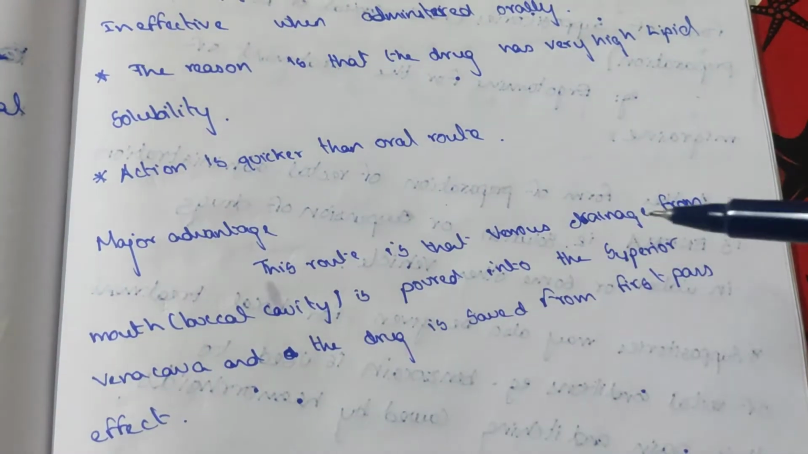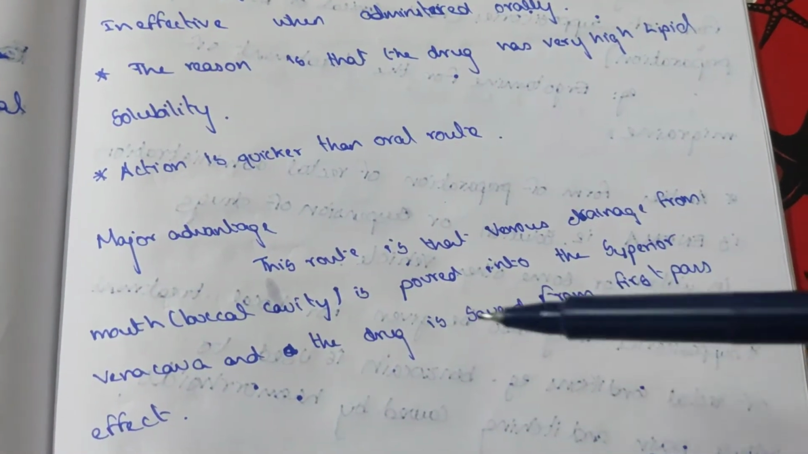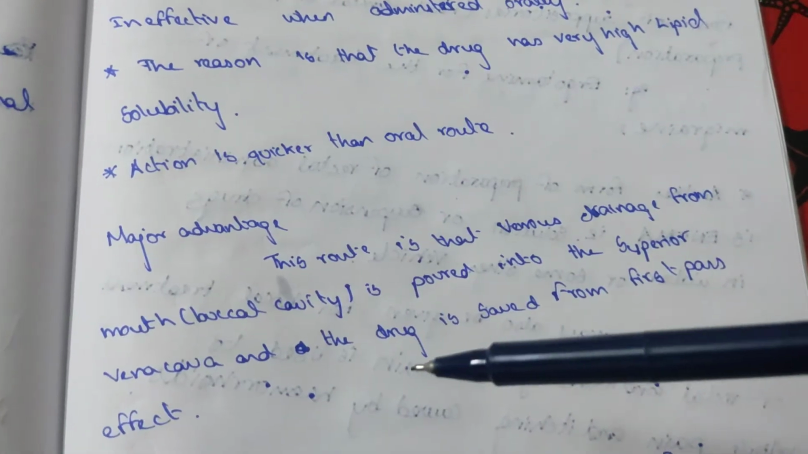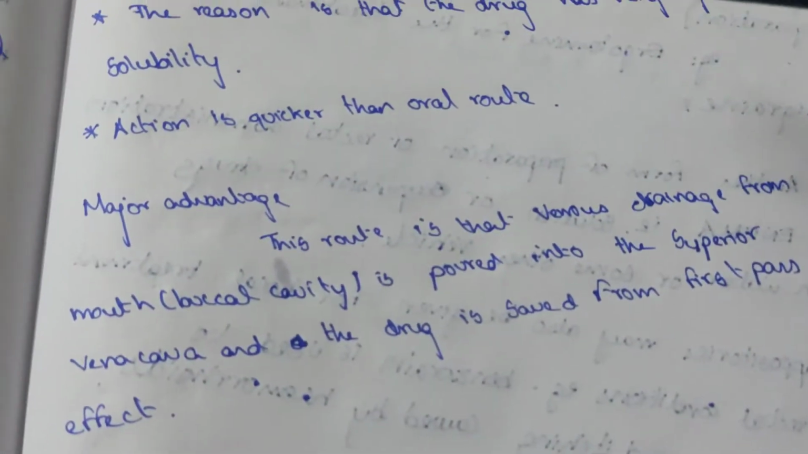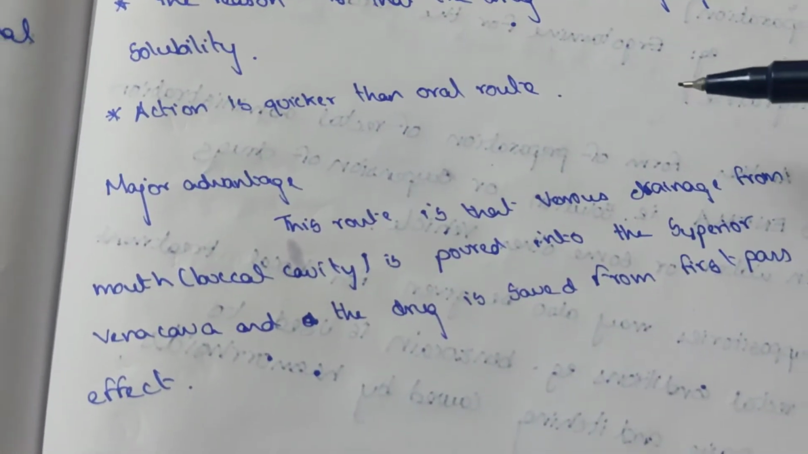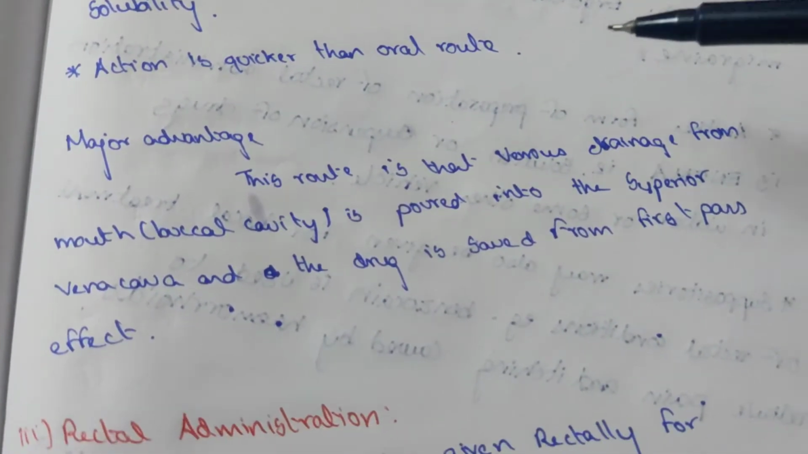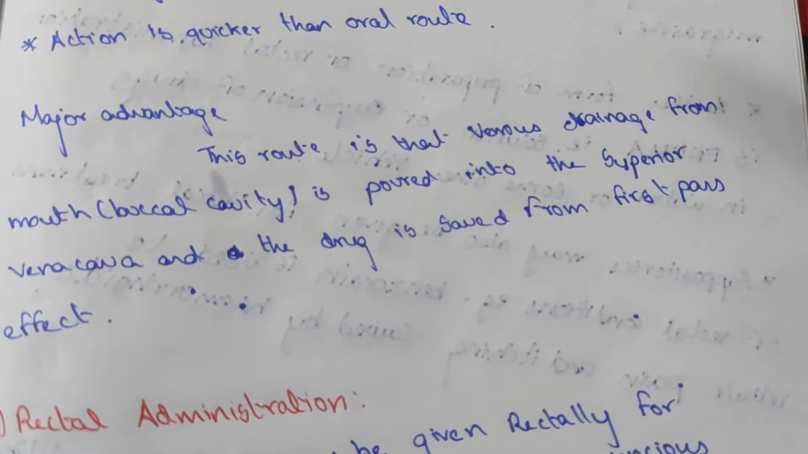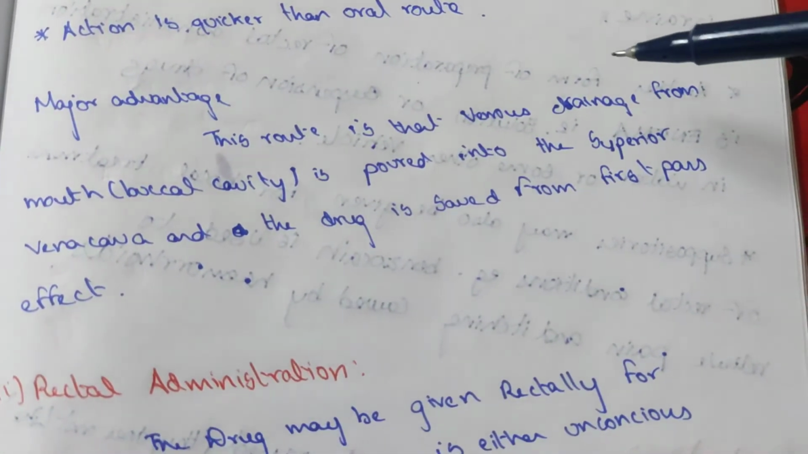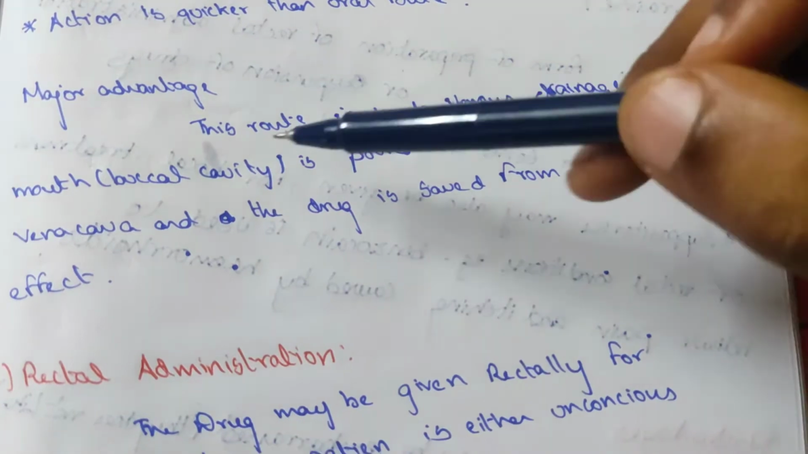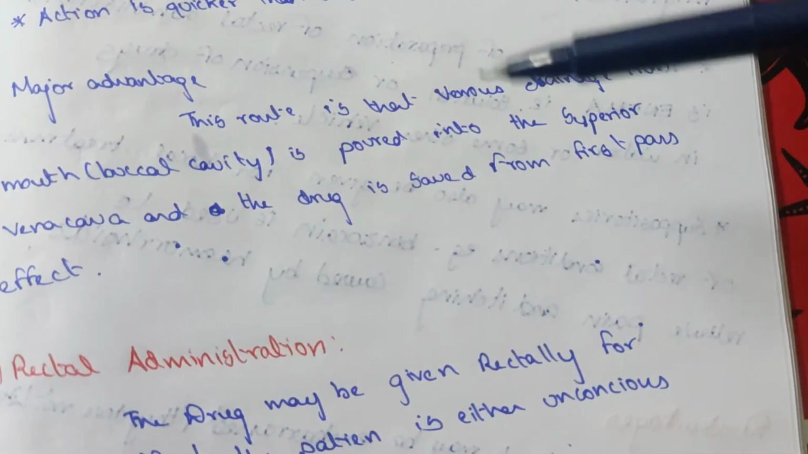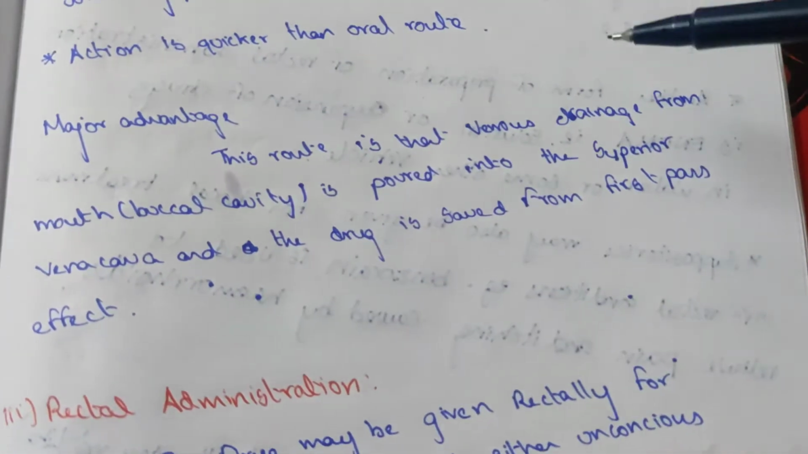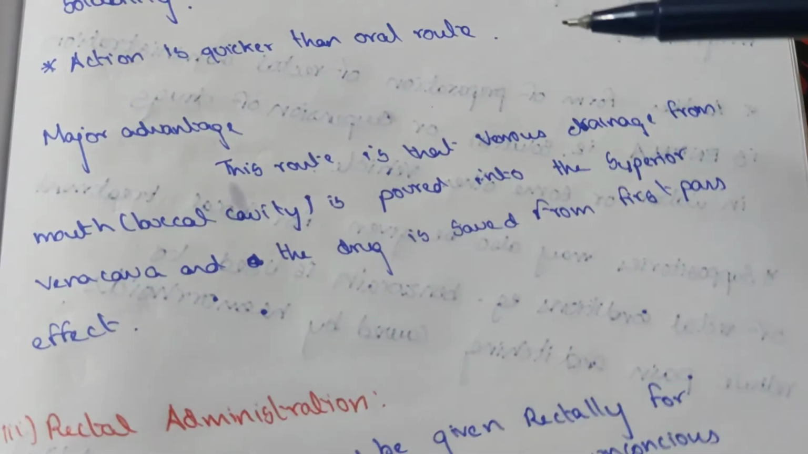The venous drainage from the mouth and the buccal cavity is poured into the superior vena cava, and the drug is saved from the first pass effect. Because it is given sublingually, the venous blood from the buccal cavity goes directly into the heart, not into the liver where it would be metabolized. So this does not undergo first pass effect.